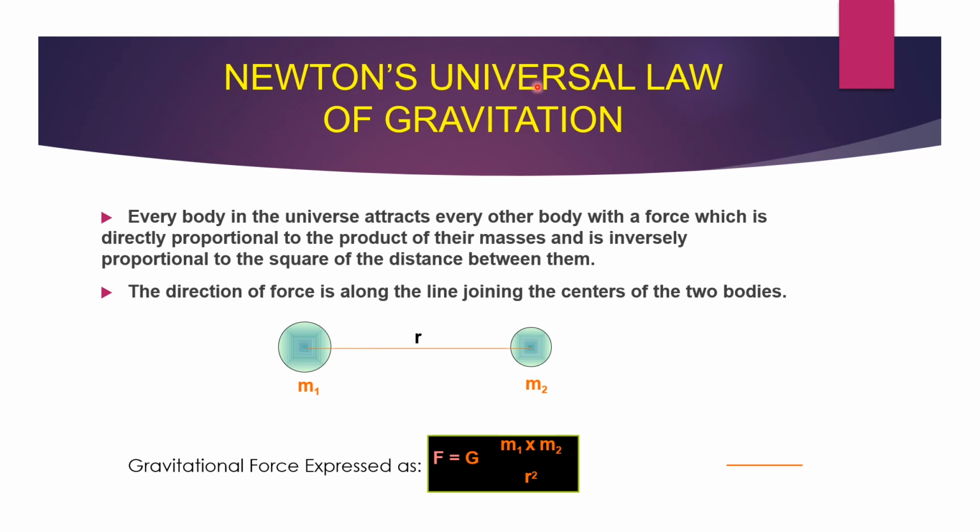Newton's universal law of gravitation. Every body in the universe attracts every other body with a force which is directly proportional to the product of their masses and inversely proportional to the square of the distance between them. The gravitational force is expressed as F equals G m1 m2 divided by r squared.